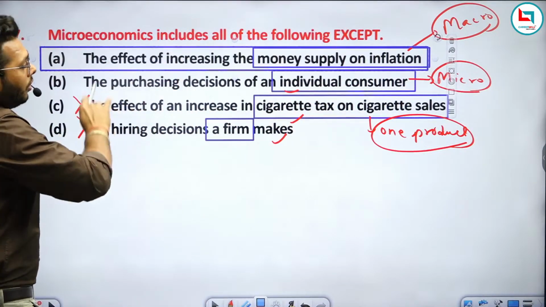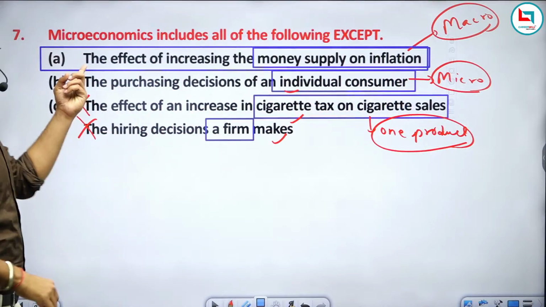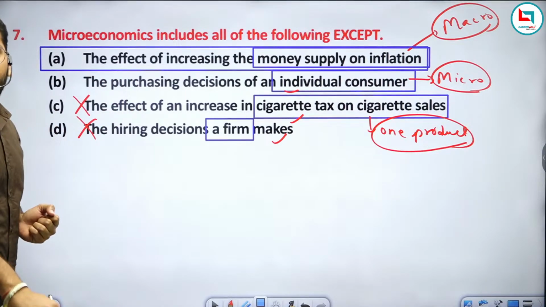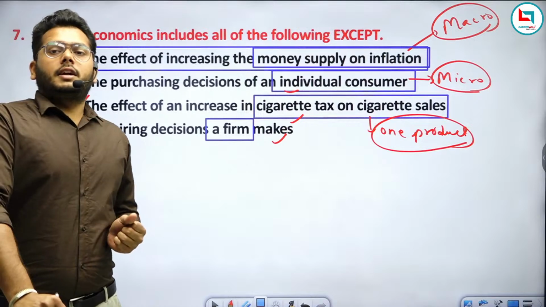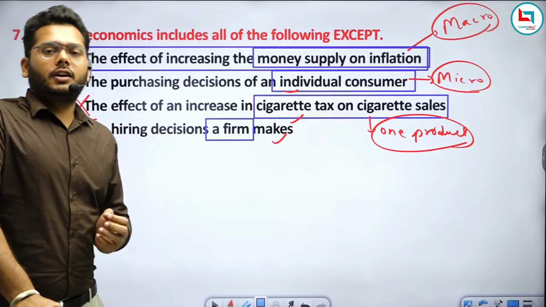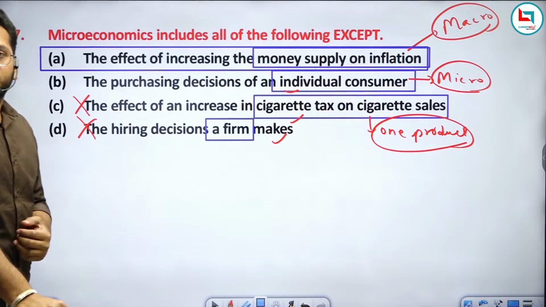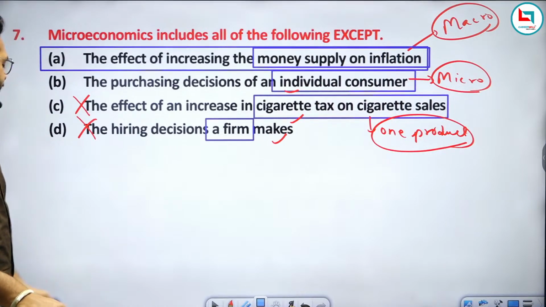Macroeconomics includes all the following except this, because this option will be related to macroeconomics. Am I clear to everyone? Just let me confirm or thumbs up. Am I clear to everyone with the whole options of this question? Tell me fast.